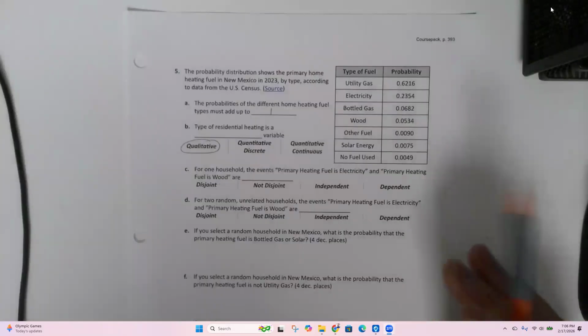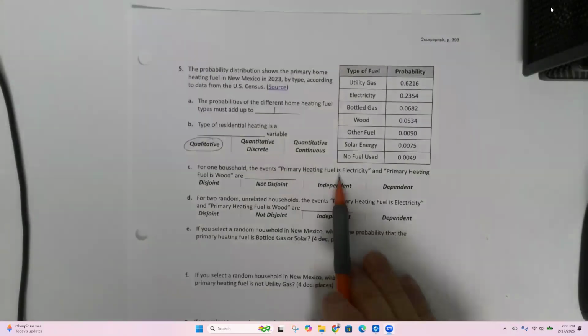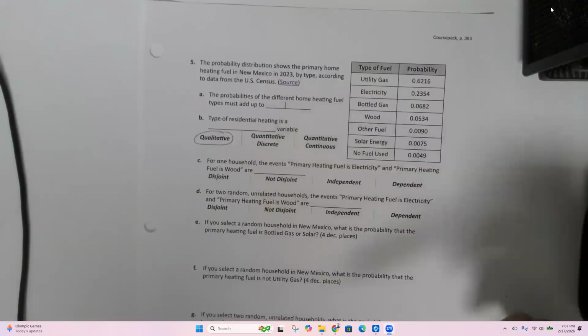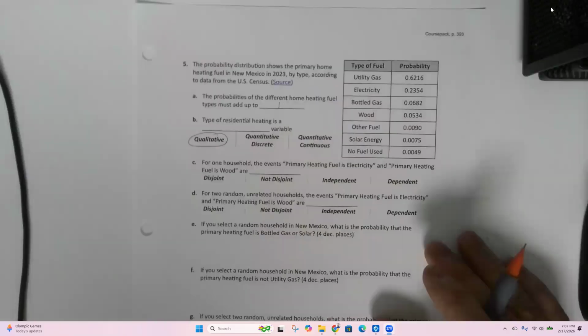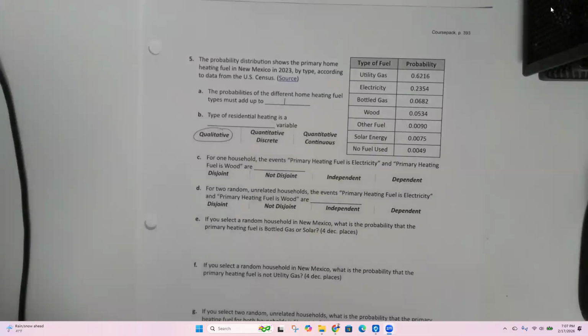For one household, the events are primary heating fuel is electricity and primary heating fuel is wood. Are those disjoint or not disjoint? I got a not and I got a yes. I need a tiebreaker.